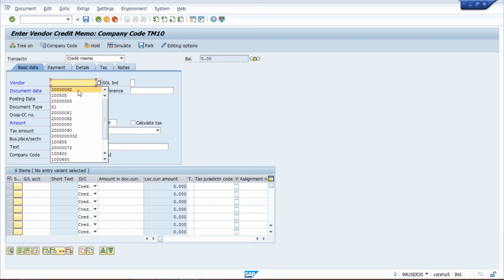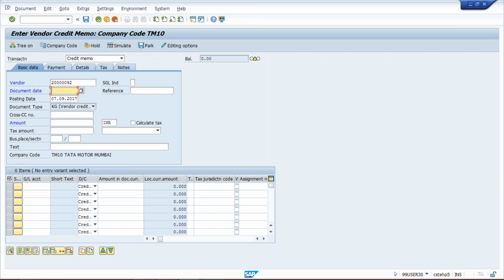So guys, every time you are not required to search here what your vendor number is, because if you have given the vendor number once, then the last 15 transactions the system will record here or remind here. So how are you going to select the previous details which you have entered? If you press the space button, I have pressed the space button. See, all the previous transactions, whatever details I have given, are appearing. So it means last time I have given this vendor number, so I am going to select this one. Again, document date, you can take any document date.